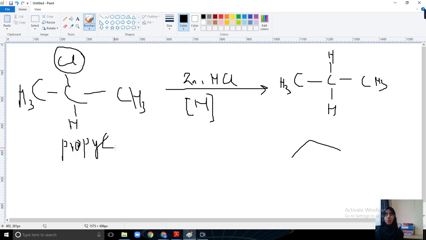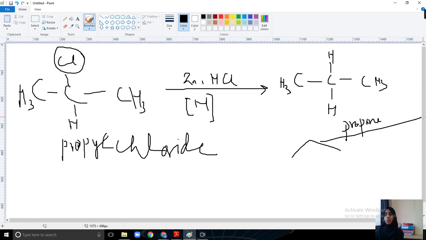The reactant molecule is propyl chloride. Propyl chloride to propane. So this is one of the methods of preparation of alkane from alkyl halide.